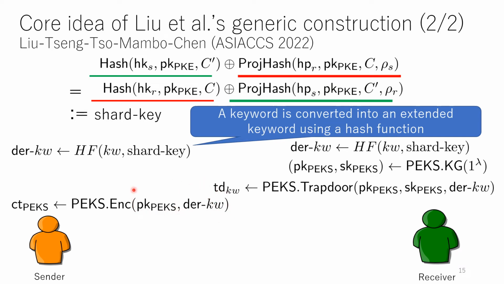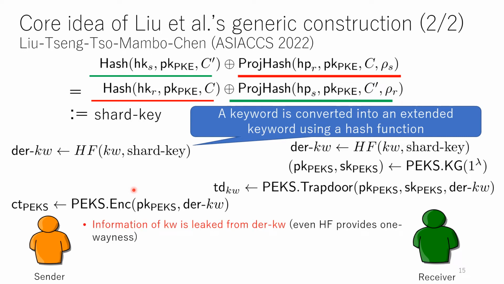In this construction, there are mainly two issues. The first one is that information of the keyword is leaked from this extended keyword, even if this hash function is one-way.